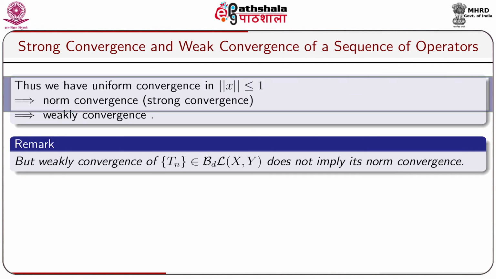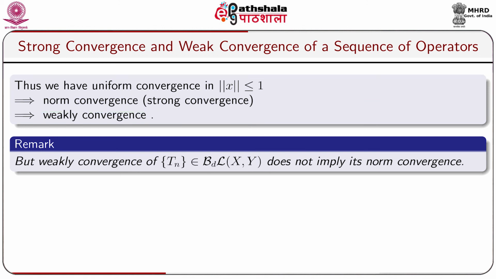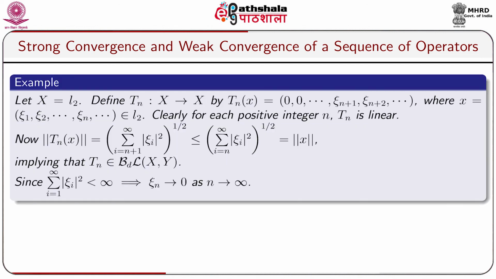Thus, we have uniform convergence in norm, x less or equals to 1, implies norm convergence, that means it is strong convergence. This implies weak convergence. In this connection, we take a remark: weak convergence of a sequence of bounded linear operators belonging to B(X,Y) does not imply its norm convergence. For this, we cite an example.